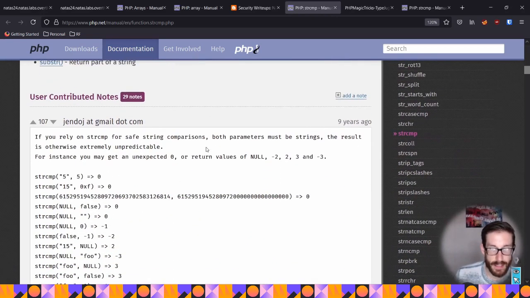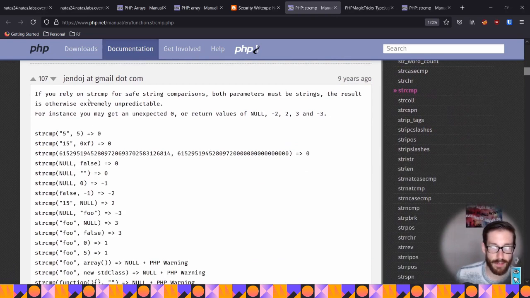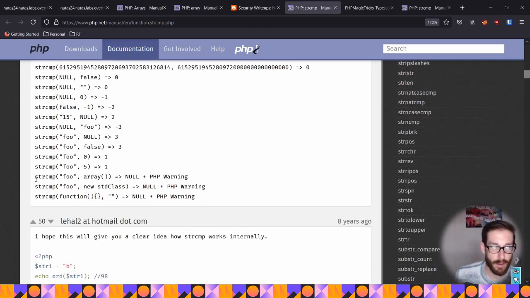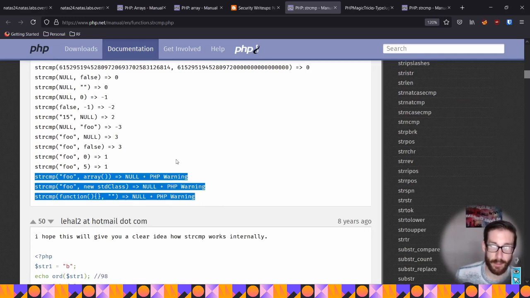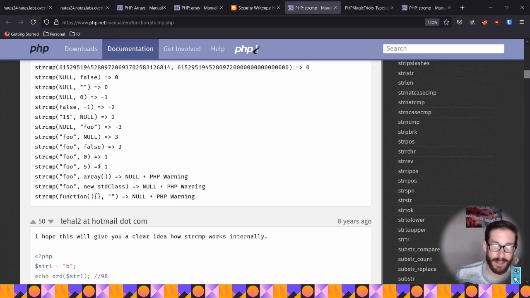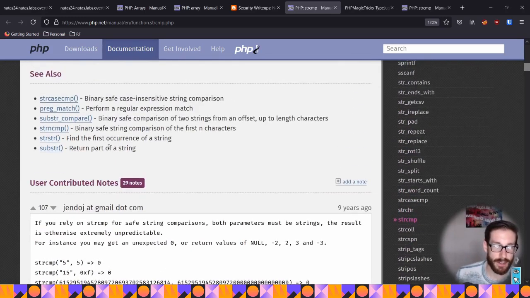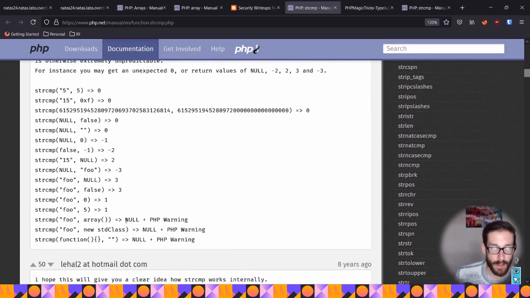But actually, interestingly enough, if you scroll down a bit further, you'll see that the very first comment from 9 years ago is talking about the unsafe. If you're trying to do a safe comparison between two strings, it's best to typecast those strings or force them to be strings. Because if you come down a bit further, you'll see in the examples they provided that if you provide something that's not a string inside of this string comparison, then it's going to return an error, and that error is going to be null. And you can see that here.